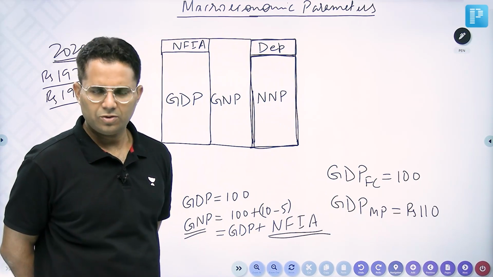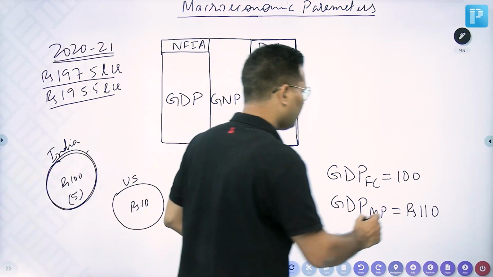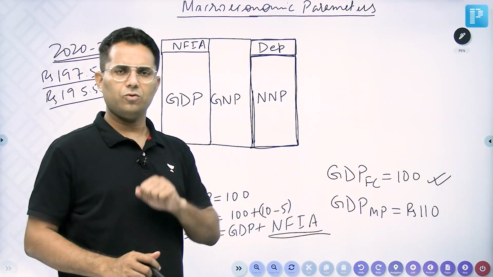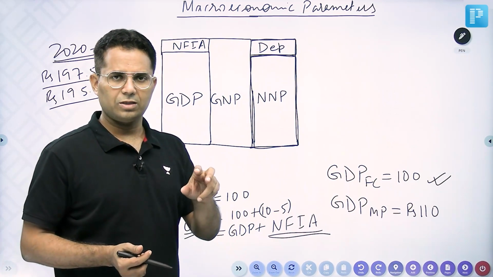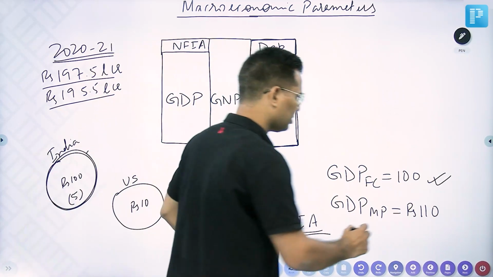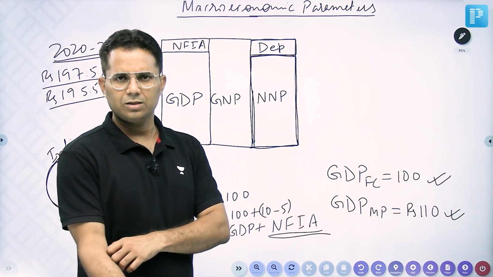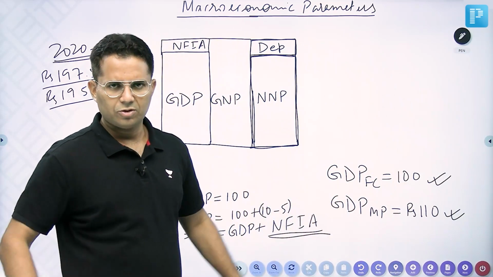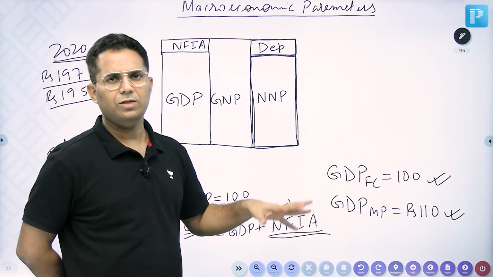So till 2014, when someone used to ask what is GDP, we were saying factor cost. But from 2015 onwards, if someone asks what is the GDP, we express the value at market price. So here we include taxes and then we call it. It's an international practice. So we also moved to this international practice because then comparison becomes better. So now GDP is expressed at market price.